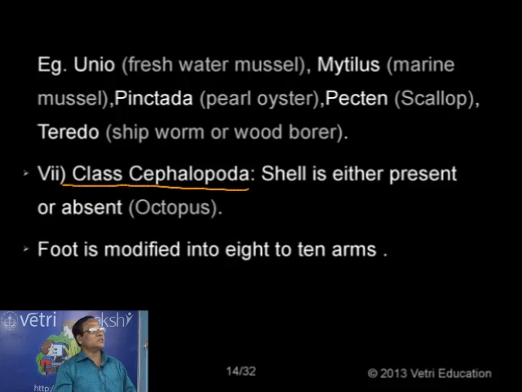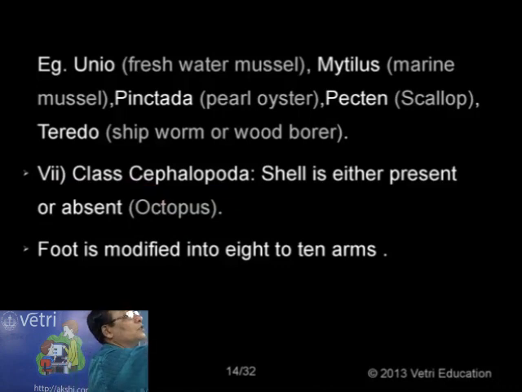Now, in the case of such cephalopods, the shell may be present or absent. In most cases, we have an internal shell, but in the case of octopus, the shell is absent. In the case of Sepia, the cuttlefish, and in the case of Loligo, the squid, the shell is present internally. Then, one of the peculiar characters, for locomotion and for doing other activities, the foot is modified into arms, either 8 arms as in the case of octopus or 10 arms as in the case of Sepia, the cuttlefish, or Loligo, the squid. So the foot is modified into arms.